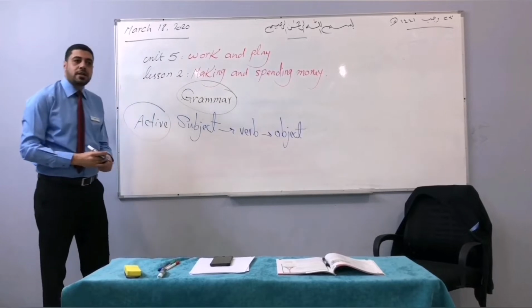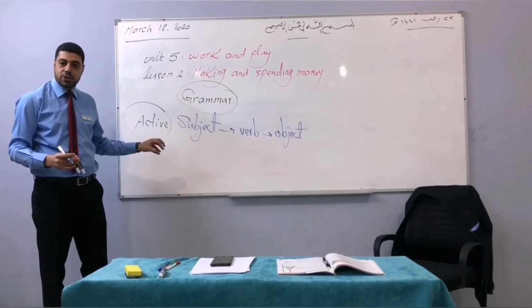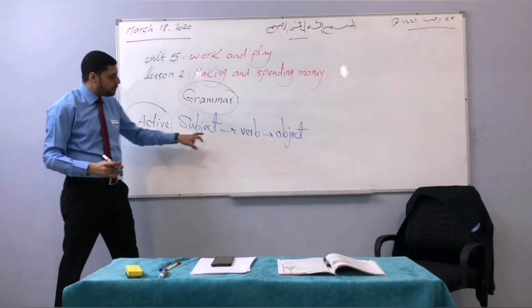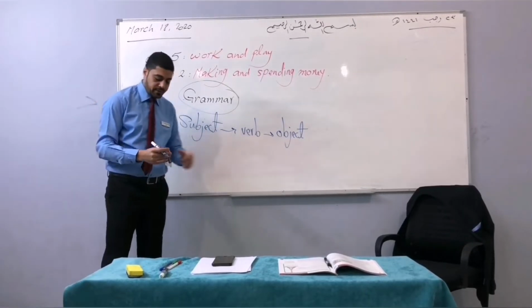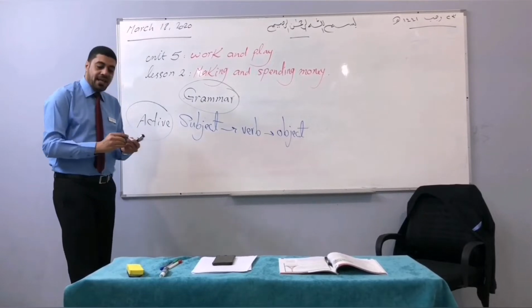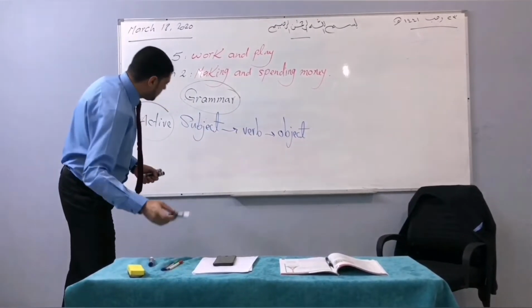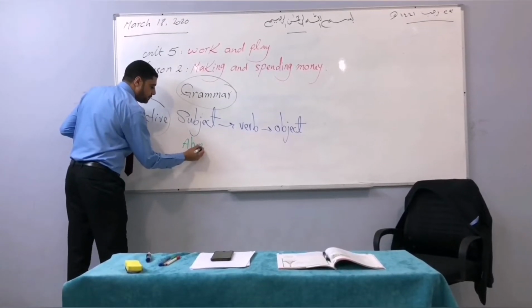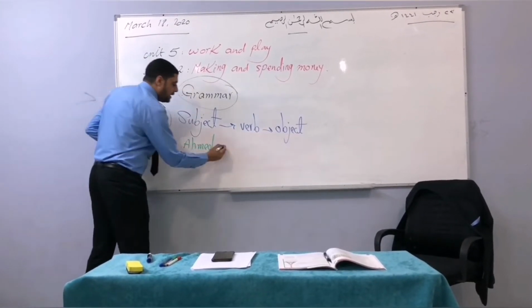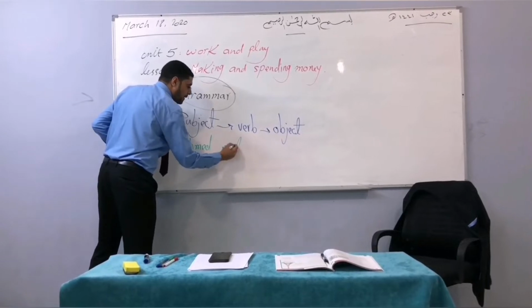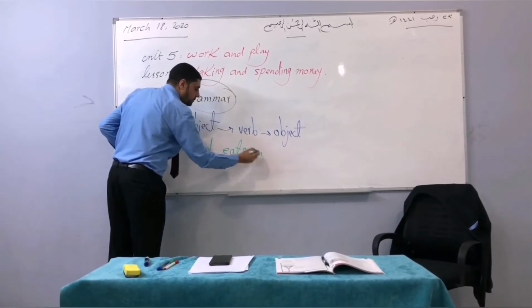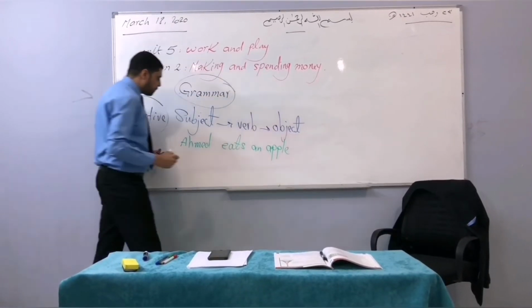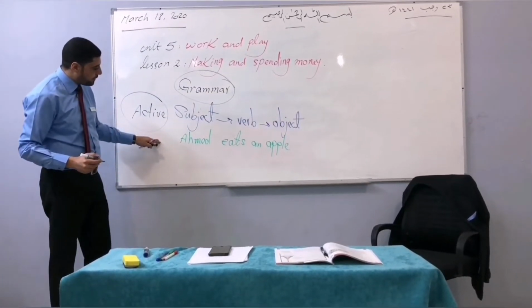This is the normal structure of the simple sentence: subject, verb, and object. If we say Ahmed, for example, eats an apple. This is the first example.